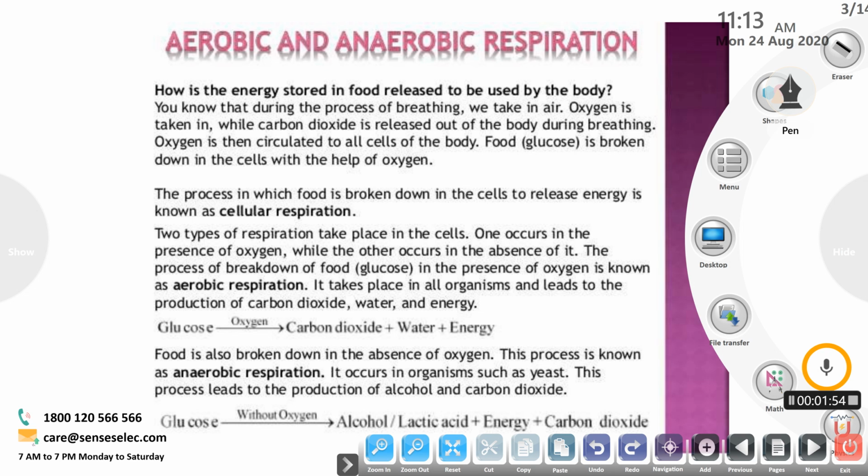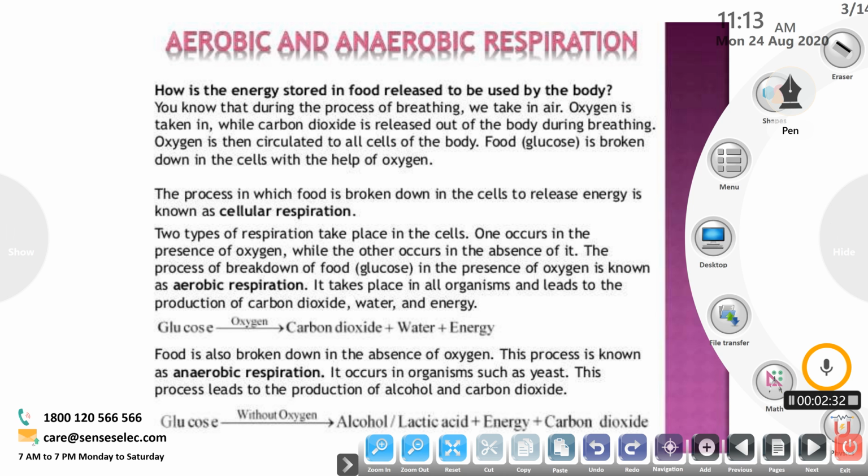So now that you have understood what respiration is, let's talk about the types of respiration. There are two types of respiration, aerobic respiration and anaerobic respiration. First of all, how is the energy stored in food released to be used by the body? This is the question that we took up during the introduction. The answer is that during the process of breathing, we take in oxygen, and carbon dioxide gas is released out of our body.